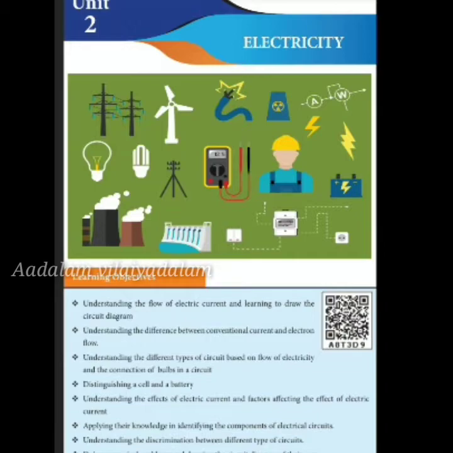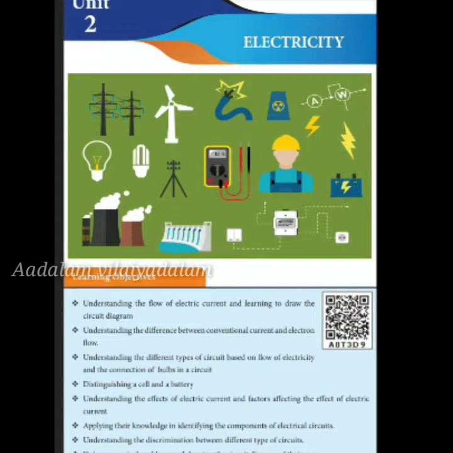Electricity is nothing but a form of energy which is associated with electric charges that exist in materials. Now, materials are made up of small particles called atoms. The center of the atom is the nucleus, which has protons and neutrons. Protons are positively charged, and neutrons have no charge.